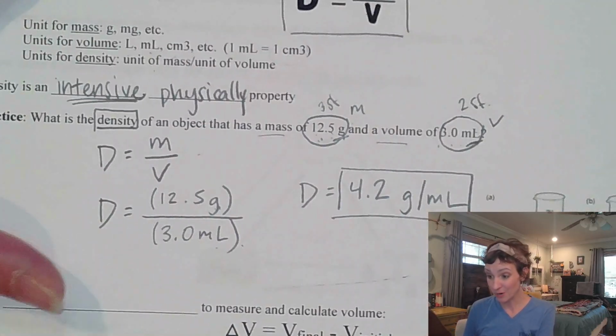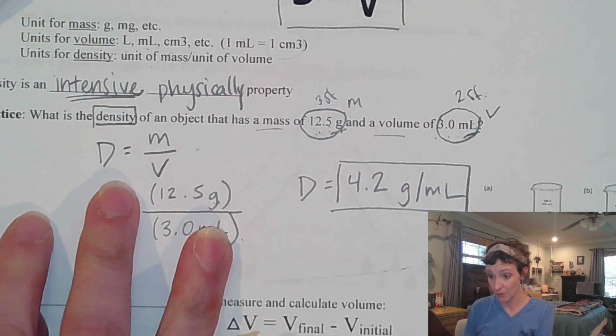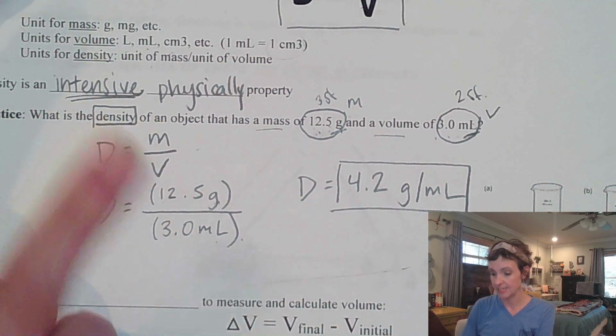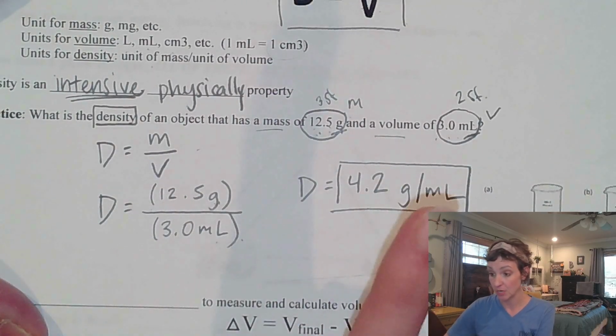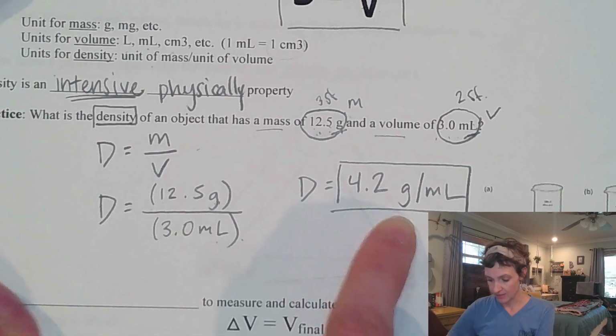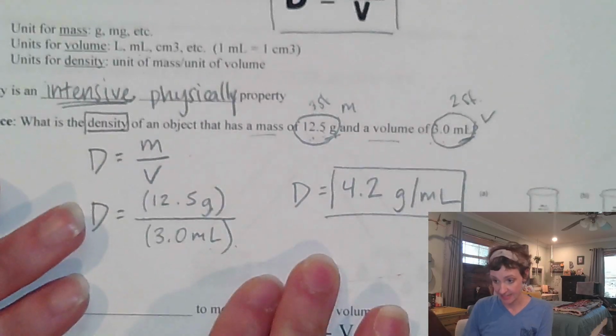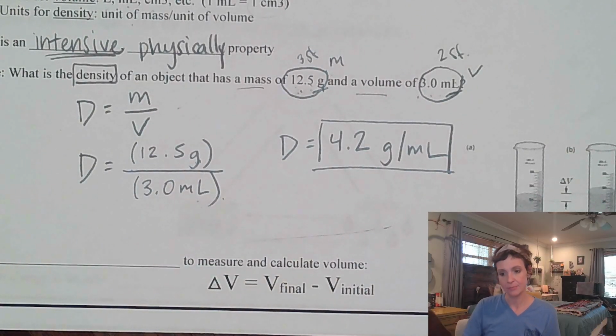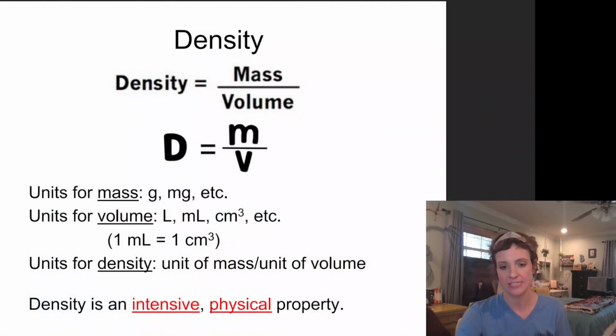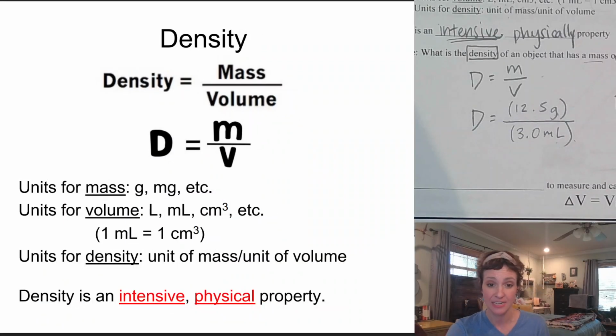So with showing my work for density, this is what I'm going to want to look for. I want to see your equation. I want to see your substitution. And I want to see your answer. Okay? If you need to do other work around that, that is totally fine. But I need to see at least this. Okay? All right, so I'm going to bounce back to my PowerPoint slides now that we have learned about density.